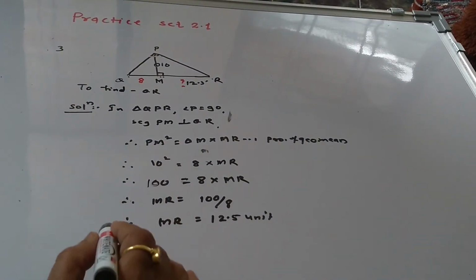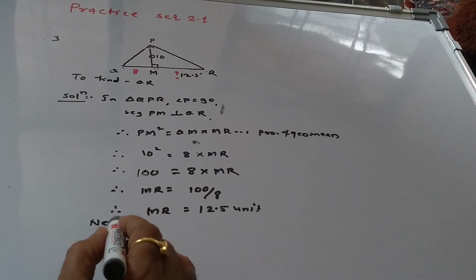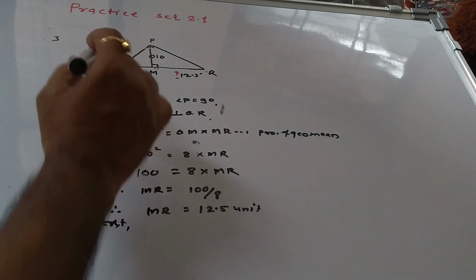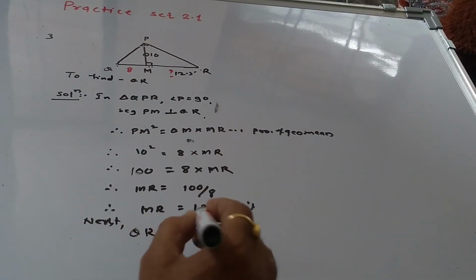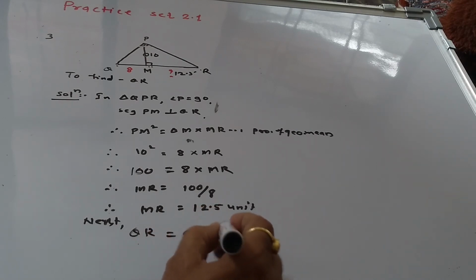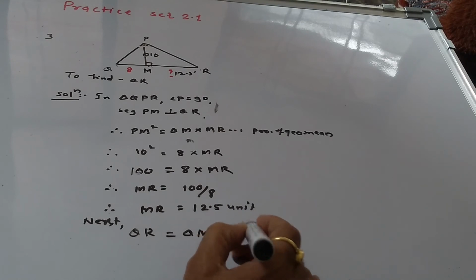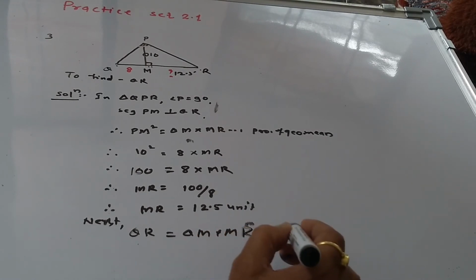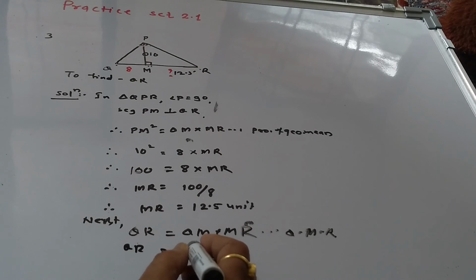So now next, from the figure we have QR is equal to QM plus MR, reason is that Q-M-R are collinear. So now substituting the values here, therefore QR is equal to, what is QM?